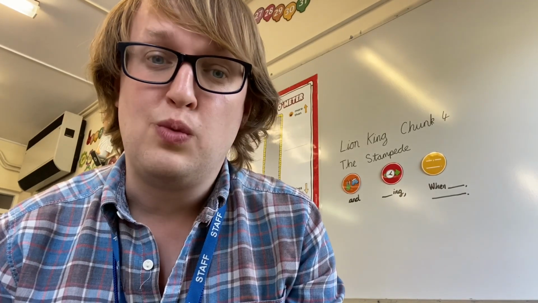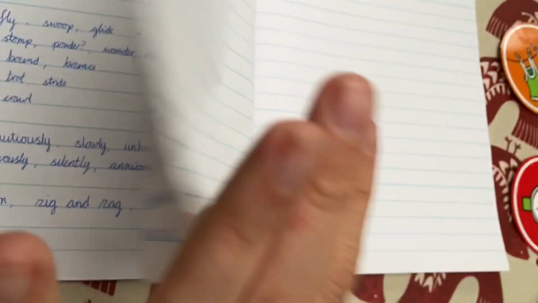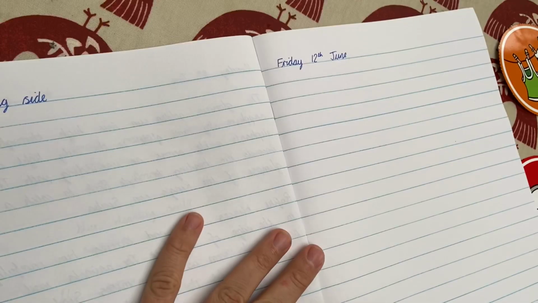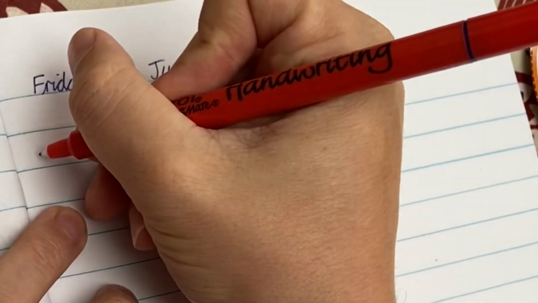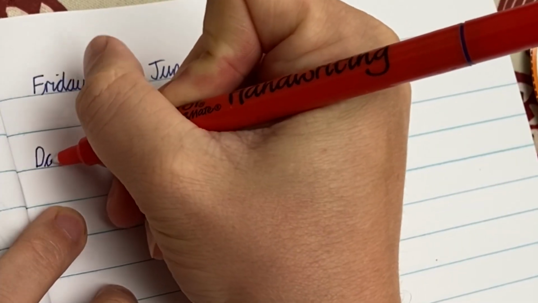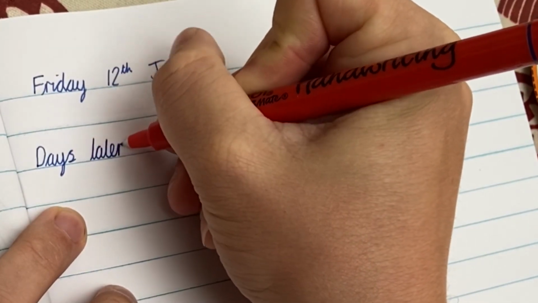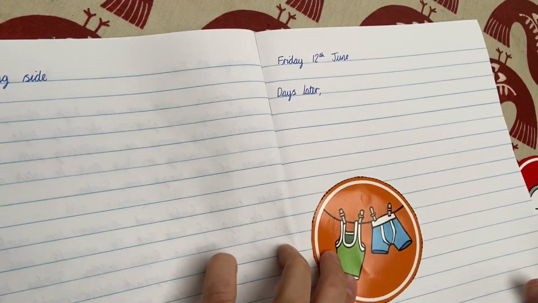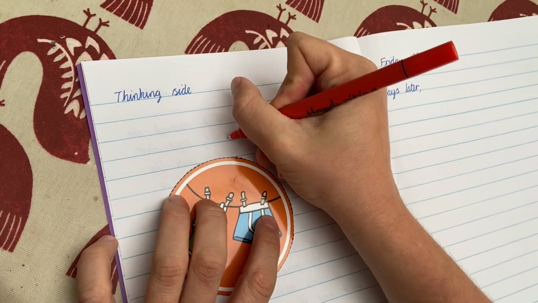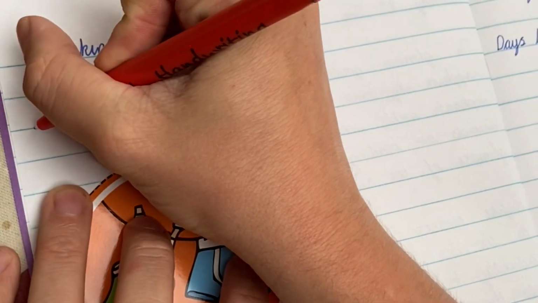Let's get started with our writing. Right, I'm going to start my next paragraph now, but I'm going to need a new page for this. I'm going to have a thinking side, this side on the left, and then I'm going to have the side where I write on. This scene happens days later after the elephant graveyard scene. So days later, now I'm going to use my first target, which is to use the word and to have 2 clauses on each side. So I'm going to think of what I could put on each side of the word and.